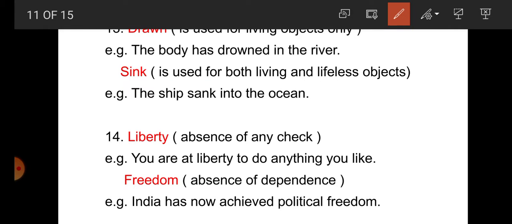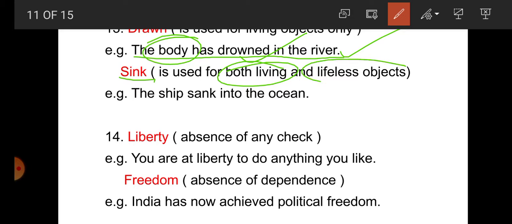For example, the body has drowned in the river. So body is a living thing, and that's why we can use drown here. Now the next one, sink. Sink is used for both living and lifeless objects. Especially for lifeless objects, that's why it is written here, the ship sank into the ocean. So sank is used here. Why? Because the ship is a lifeless object.